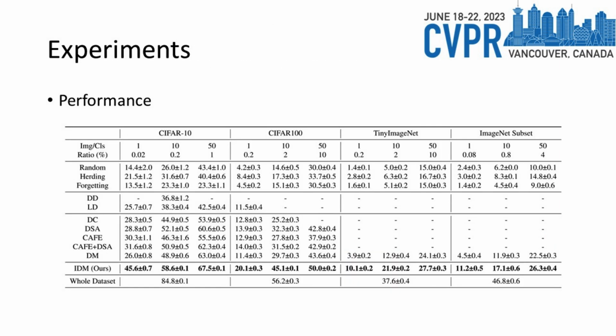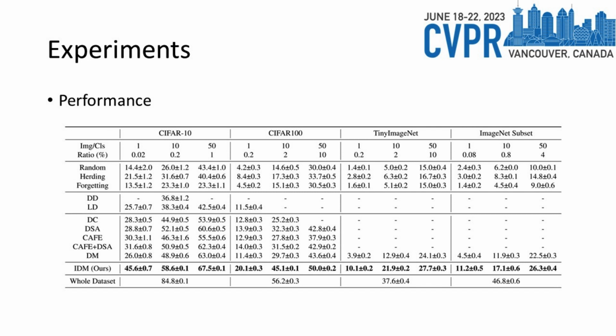We test our method on 4 different datasets: CIFAR 10 and CIFAR 100, TinyImageNet with 200 classes with 64 times 64 resolution images, and the final one, ImageNet subset, which contains 100 different classes with 224 times 224 resolution images. For each dataset we test our method on 3 different synthetic set sizes: 1 image per class, 10 images per class and 50 images per class.